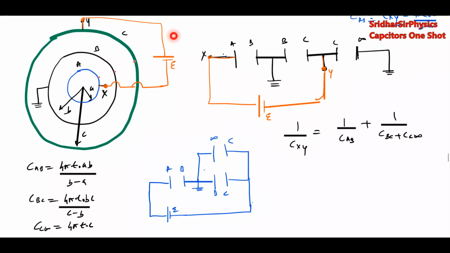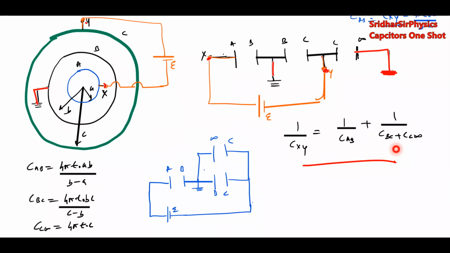Here this is very important. Infinity is also a plate. You should assume infinity also will become one of the plates of the capacitor which will have zero potential. Between A and B one capacitor, B and C one capacitor, C and infinity one capacitor. Then where are we asking? Between X and Y, so X and Y, connect the cell there. The shell which is earthed, put the earth symbol on it. And infinity will be earthed, zero potential. Redraw and then solve by series and parallel.